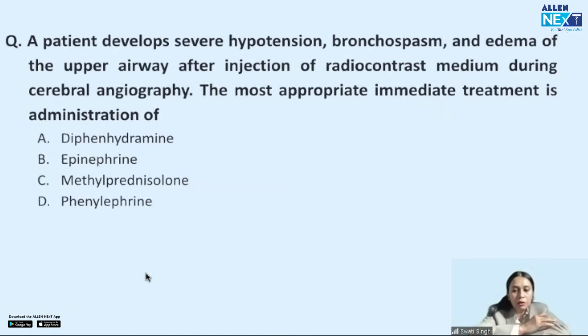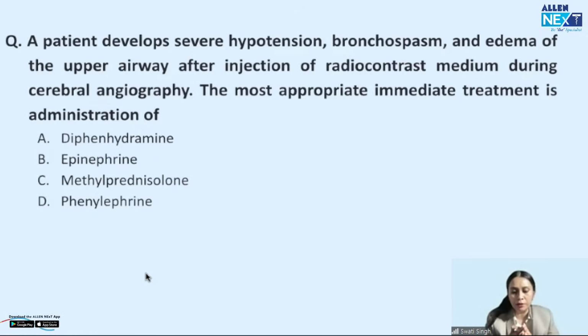Our first question is: a patient developed severe hypotension, bronchospasm, and edema of the upper airway after injection of radiocontrast medium during cerebral angiography. The most appropriate immediate treatment is administration of what? Now, guys, just understand, this is a question based on anaphylactic reaction.